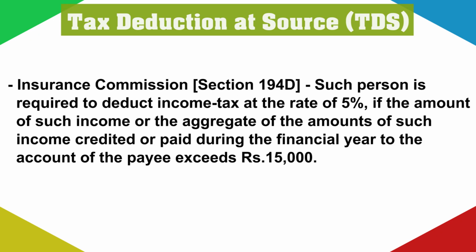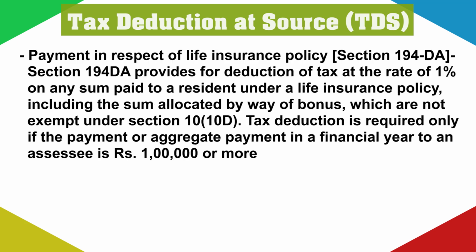Insurance commission under section 194D. Such person is required to deduct income tax at the rate of 5% if the amount of such income, or the aggregate of the amounts of such income credited or paid during the financial year to this account, exceeds rupees 15,000.